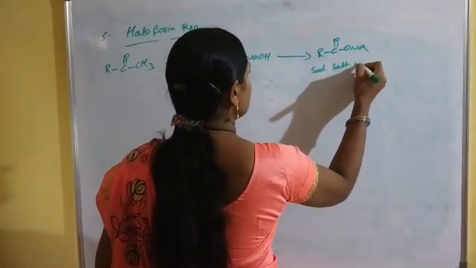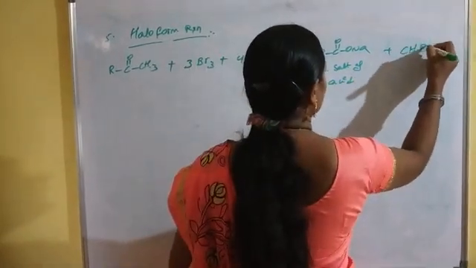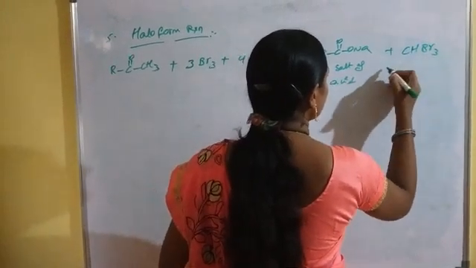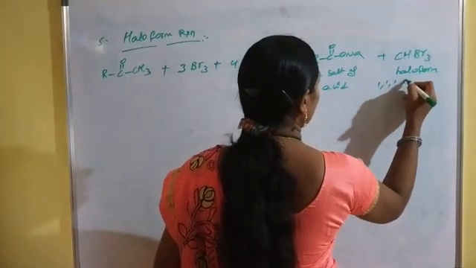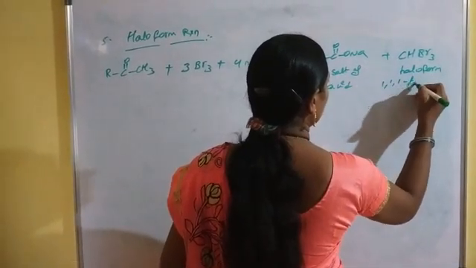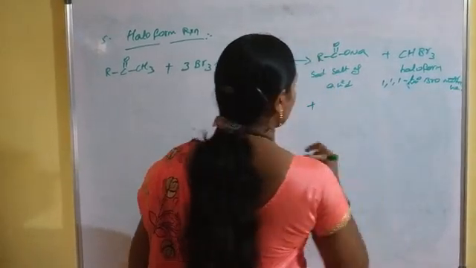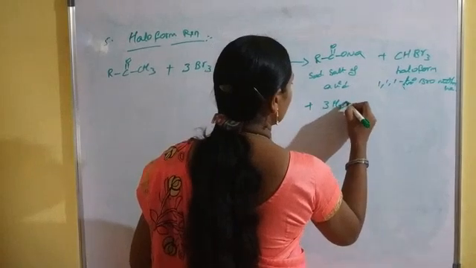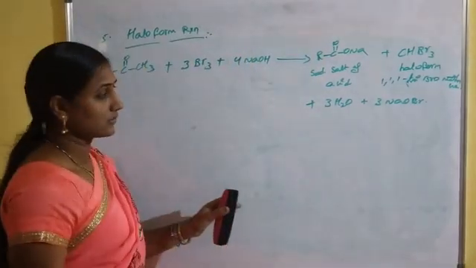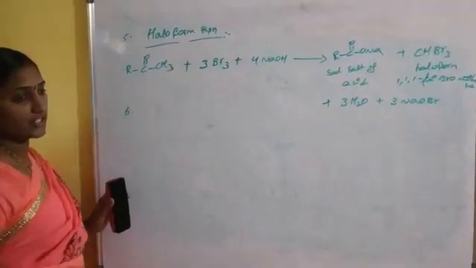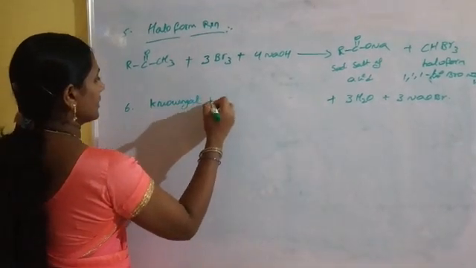Sodium salt of the acid and also haloform, CHBr3. Now these are called haloforms. The IUPAC name is 1,1,1-tribromomethane. The byproducts are 3 moles of water and also 3 moles of sodium bromide. And the last important base catalyzed reaction is the Knoevenagel reaction.